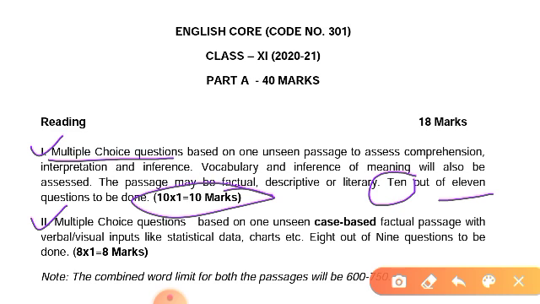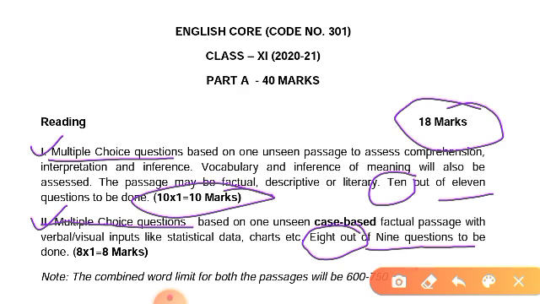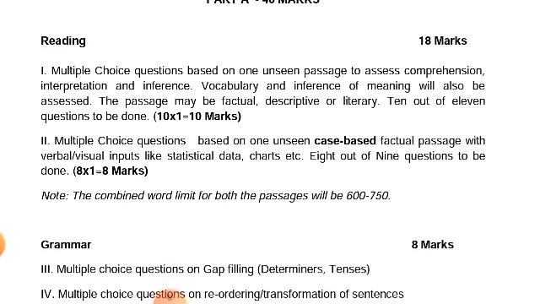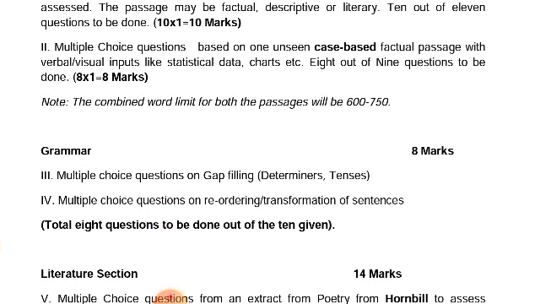Here too MCQs are asked; the examiner will give you 9 questions and you have to attempt 8, so the reading part carries 18 marks. The combined word limit for both the passages will be 600 to 750.